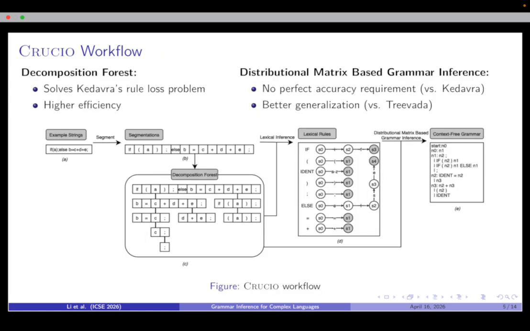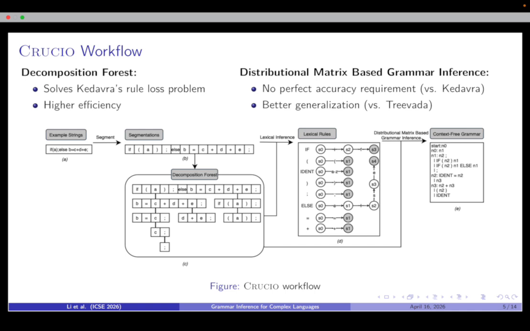So we propose Crucial. Here is the Crucial workflow. First, we segment strings, then build a decomposition forest from the segmentation. After that, we do lexical inference and grammar inference based on the forest. The key parts are the decomposition forest and distributional matrix-based grammar inference.